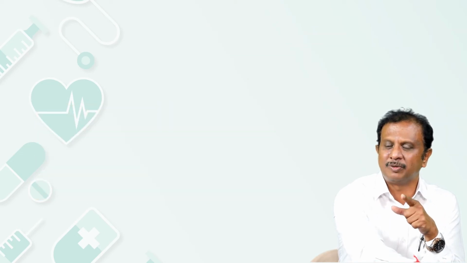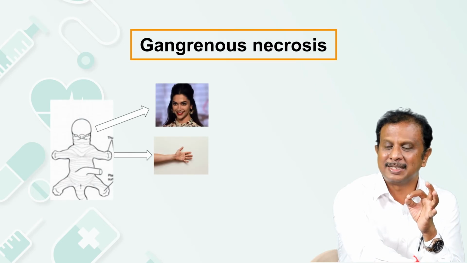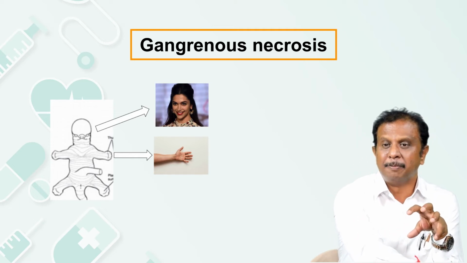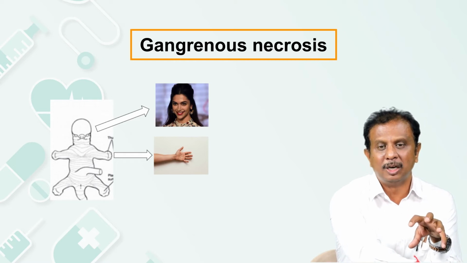This is an example of gangrenous necrosis, where there is an ischemic necrosis with superadded putrefaction, where you can get to see anaerobic bacteria colonizing an ischemic background.